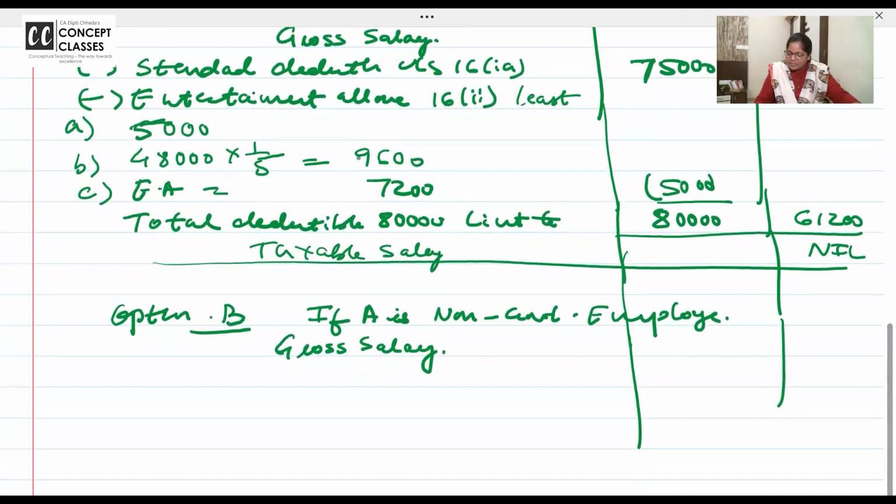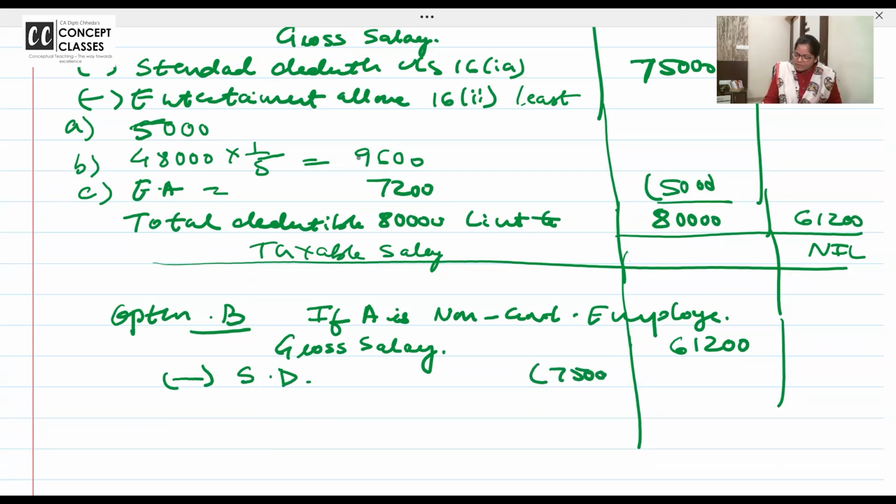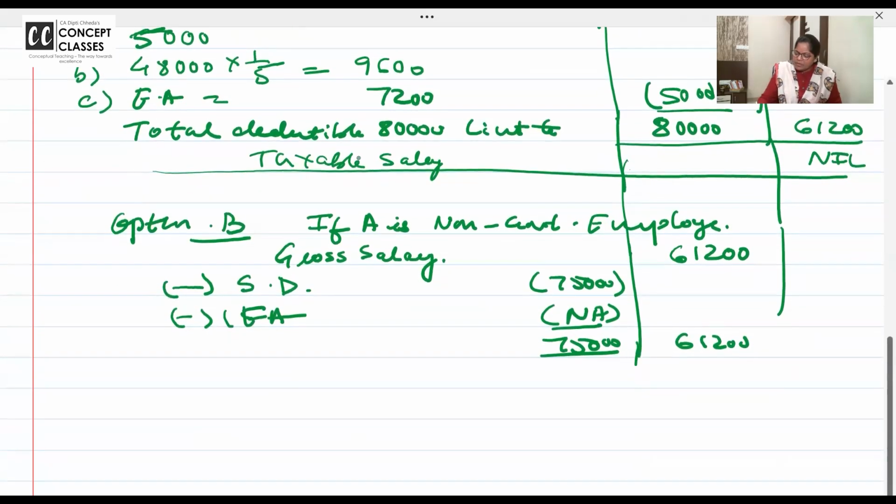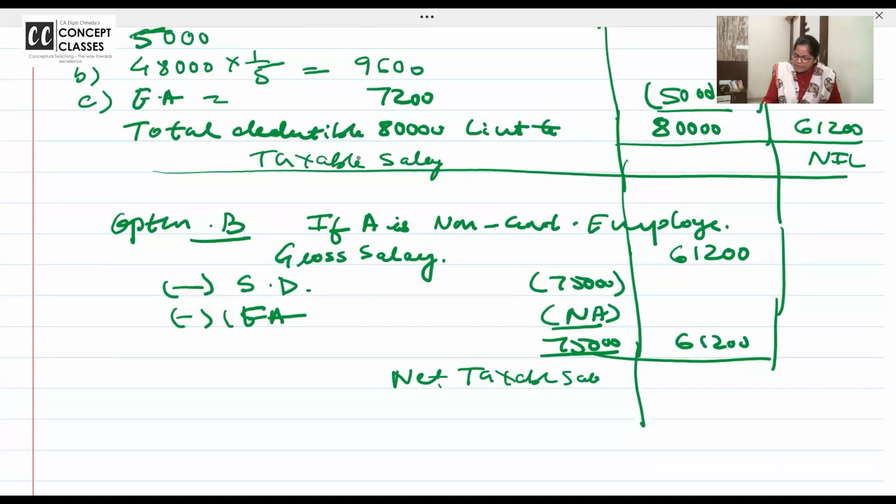No one answered my question. Yes. Even if he is a non-government employee, is he eligible for entertainment allowance? Yes. Right. And now, will you give him the standard deduction, 75,000? Yes. Will you give him the entertainment allowance deduction? No, not allowed. So this 75,000 is allowed. Again, this is 61,200. And again, your net taxable salary is nil.